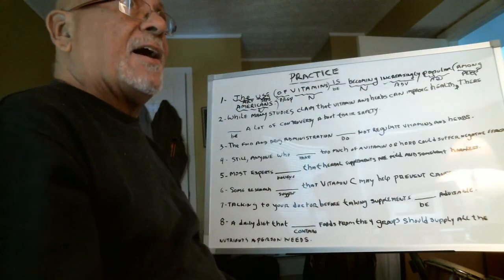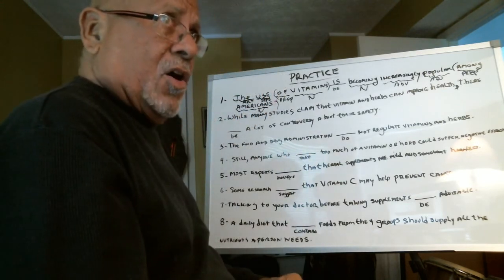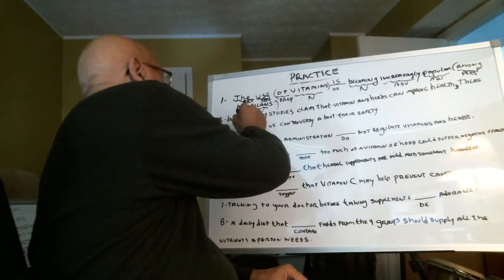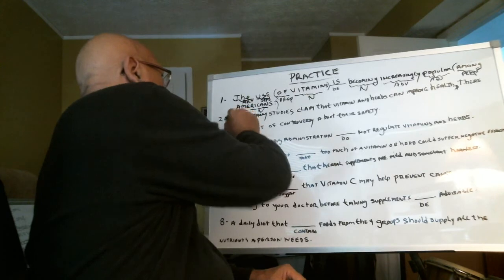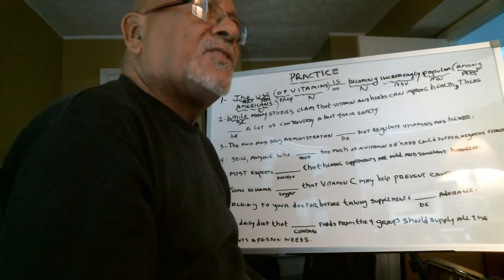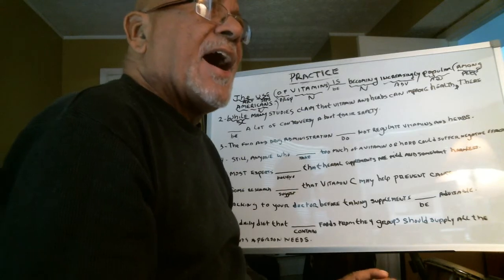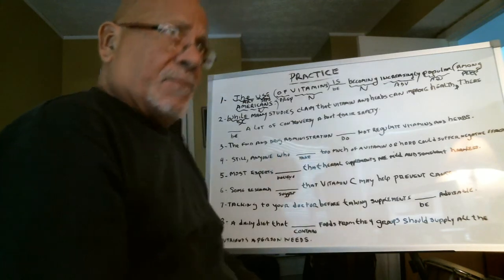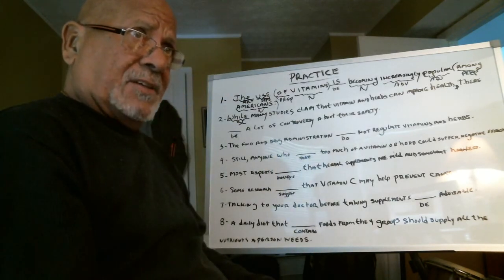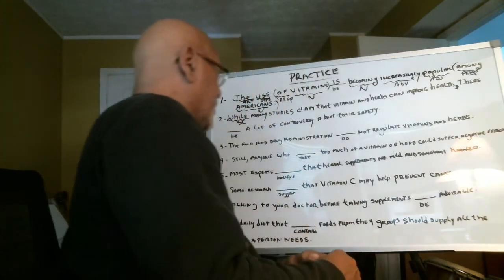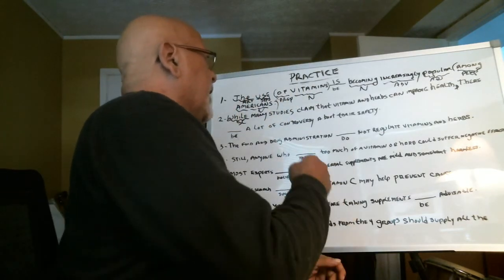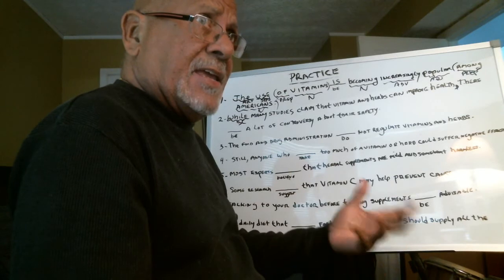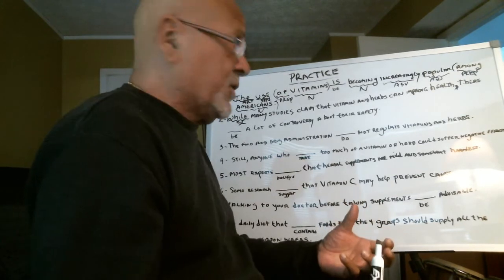So I say, this looks like a clause. So let me look at it. I go to the first word, while, and I see a subordinating conjunction. I know now that we have a dependent clause. We have a complex sentence. So in the dependent clause, there's going to be a subject, verb, and predicate. In the independent clause, there's going to be a subject, verb, and predicate also.